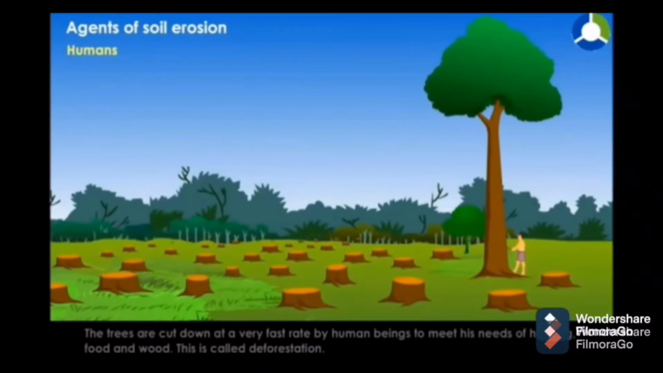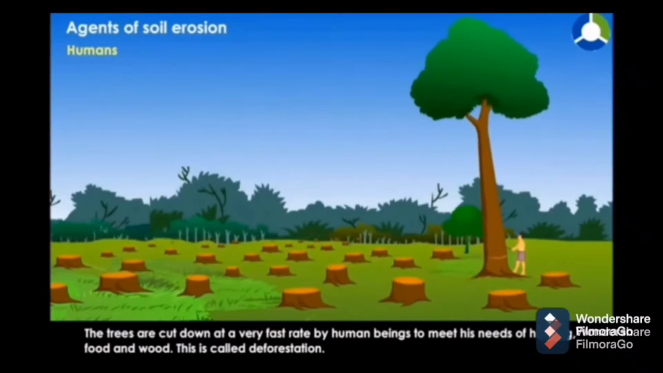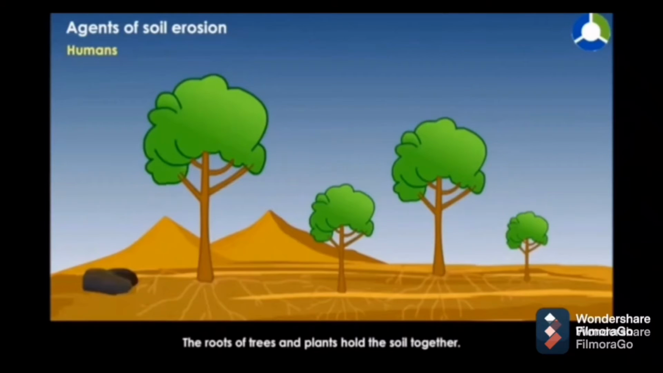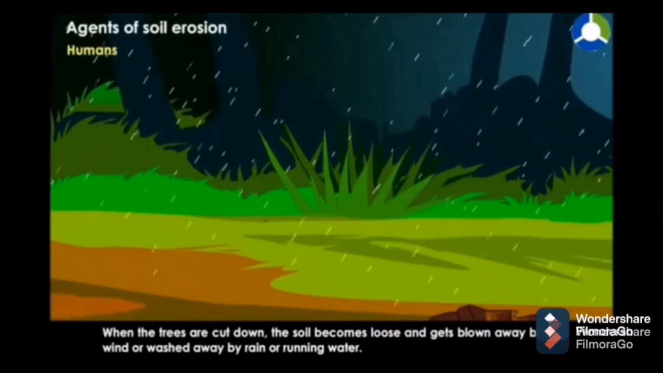Agent of soil erosion by human. Trees are cut down at a very fast rate by human beings to meet their need of housing, food and wood. This is called deforestation. The roots of trees and plants hold the soil together. When the trees are cut down, the soil becomes loose and gets blown away by wind or washed away by rain or running water.